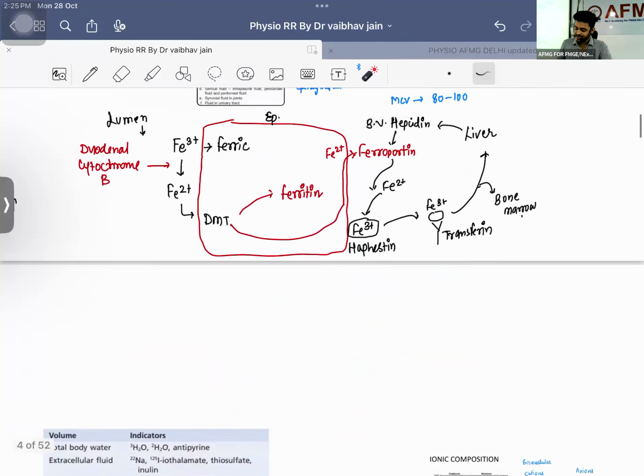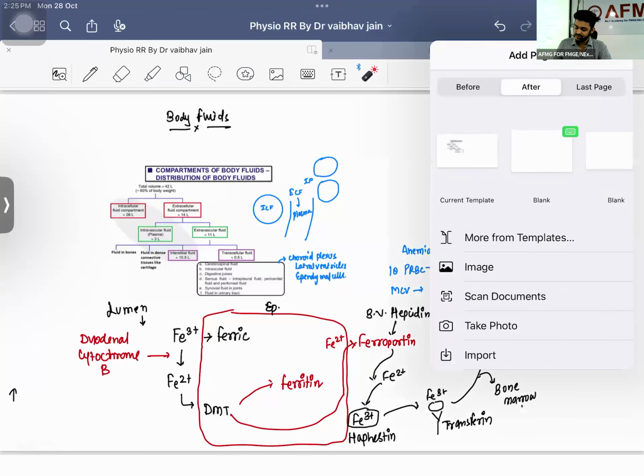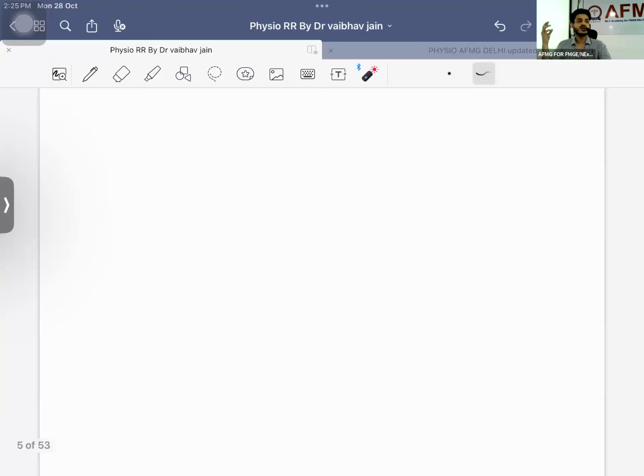The second thing we are going to discuss is the WBCs. At the last page you have some space where you can write if you want to, or you can use extra pages. Is that okay? No issues with this?